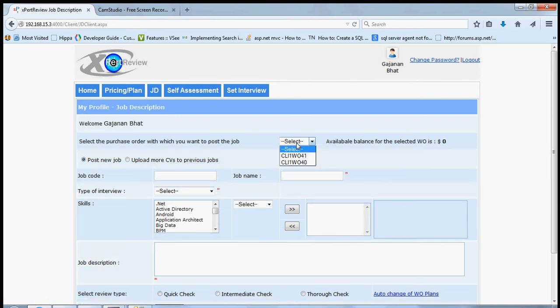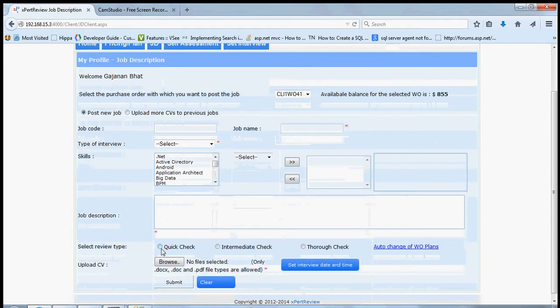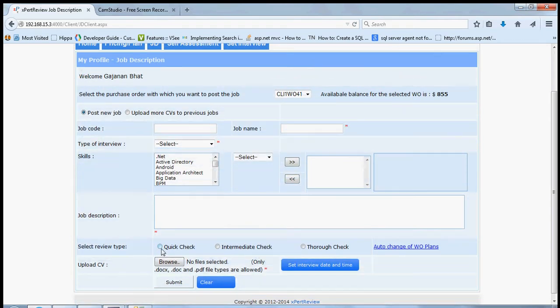Click on the work order, which will show only the active work orders. Once you click on the work order, you will be seeing the total number of available balance against the work order, and if you select the type of the check, based on that you will be notified to post how many resumes you can upload under this work order.